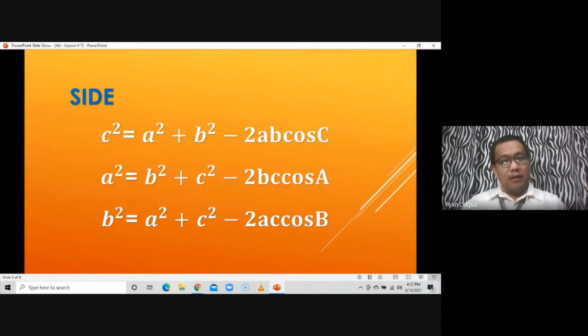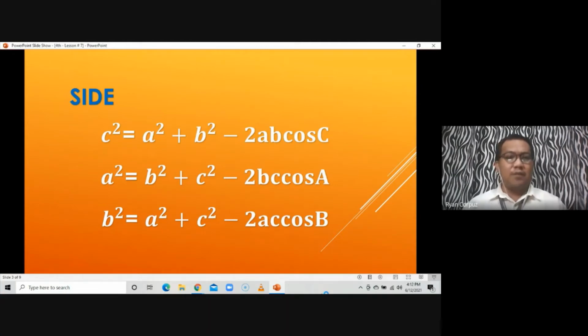So, yung variable na ginamit natin dyan, subject to change yan depending on the variable being used in a given triangle. Kung ano yung variable na ginamit sa triangle, so yun yung gagamitin nyo rin on the formula na gagamitin mo to solve for the side.